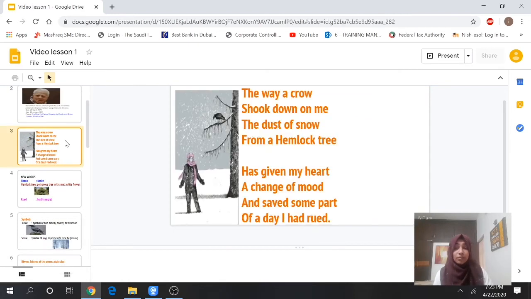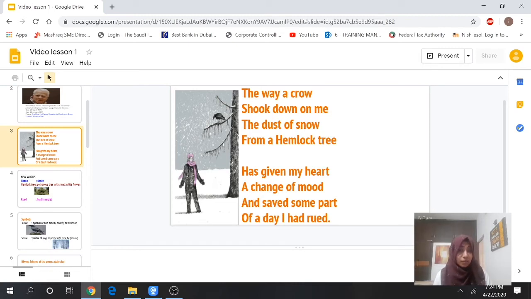Look at the first line, "The way a crow." We won't get a meaning from this first line. But when you read the second line, "shook down on me," now you get a meaning. So without any punctuation mark, if a line is continuing in the second line, that is enjambment. Here, almost all the lines are enjambment.